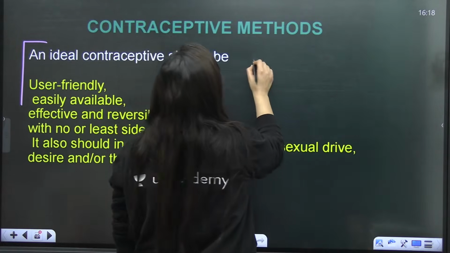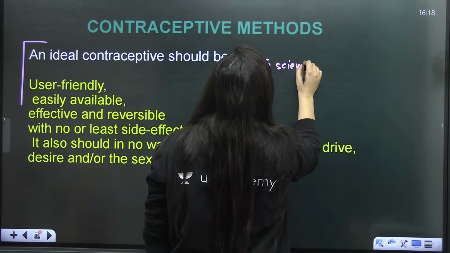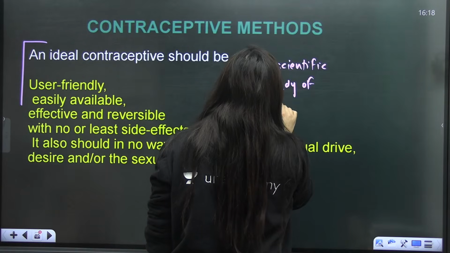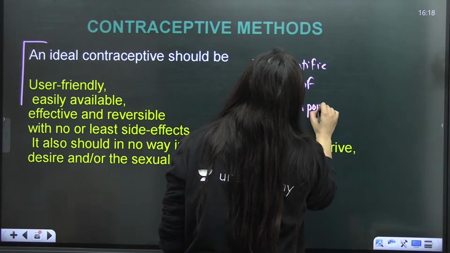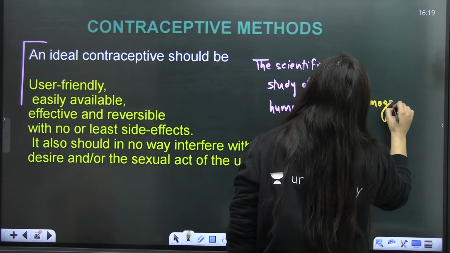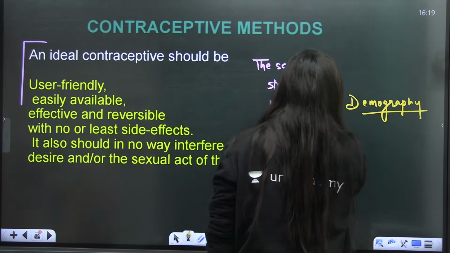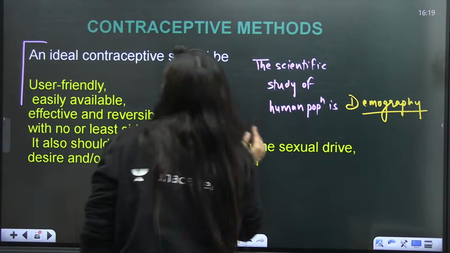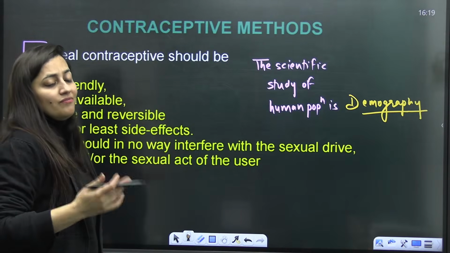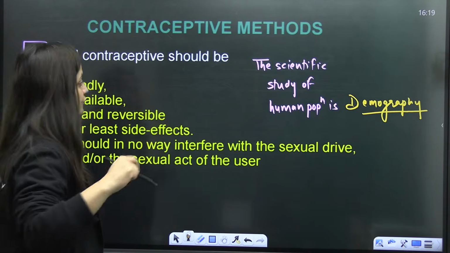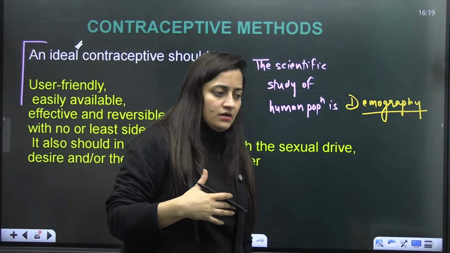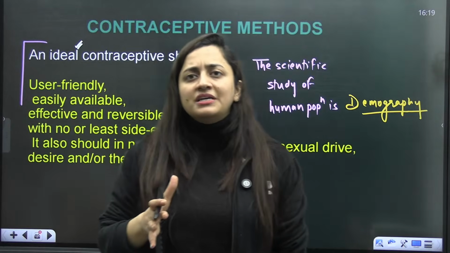The scientific study of human population is demography. What is demography? It is the scientific study of human population. So contraceptive methods can prevent unwanted pregnancies, and obviously it is also a sort of check on excessive population growth. When we talk about contraceptive methods, before discussing what type of method is the ideal method, let me tell you how we can prevent it.